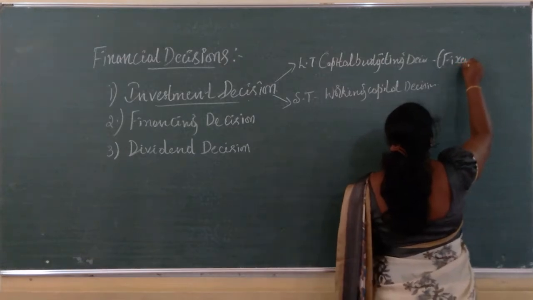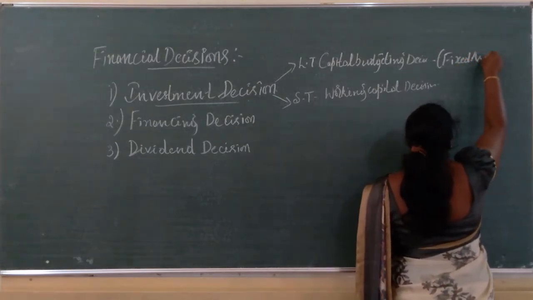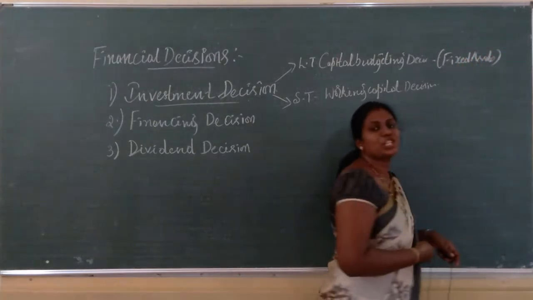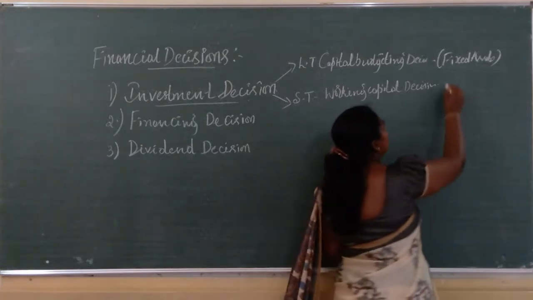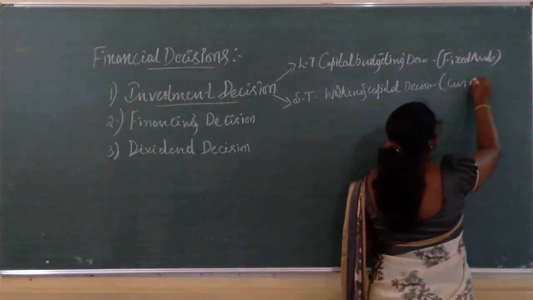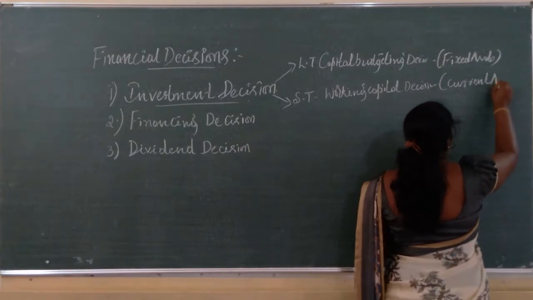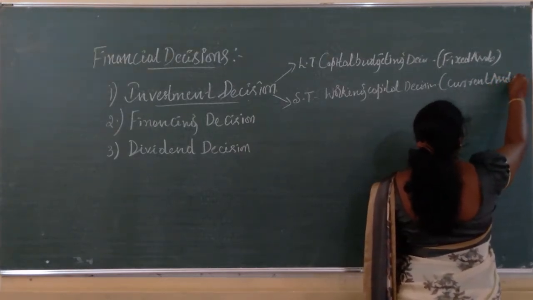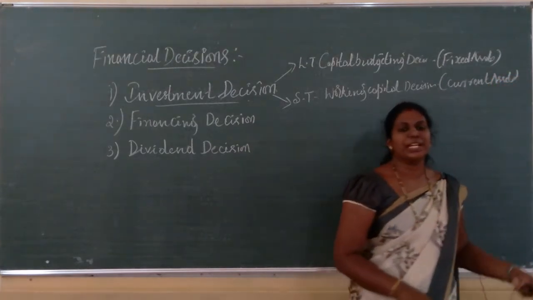Long-term invest is done on fixed assets, whereas short-term investment is done on current assets. Current assets. Okay, hope you are getting with this.